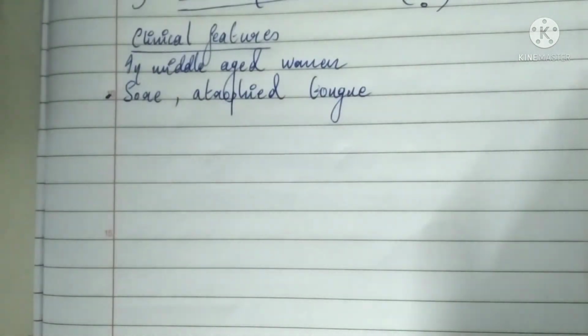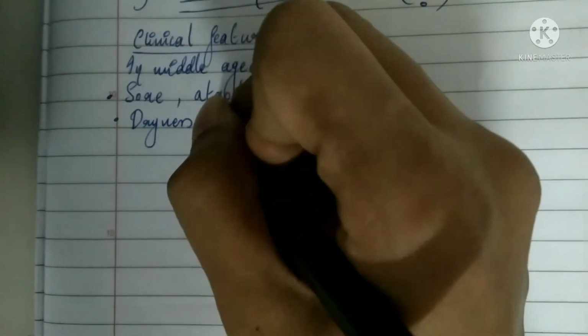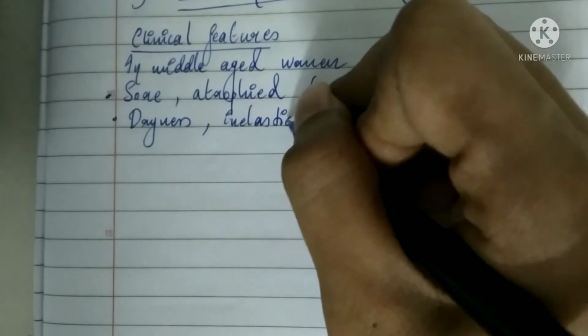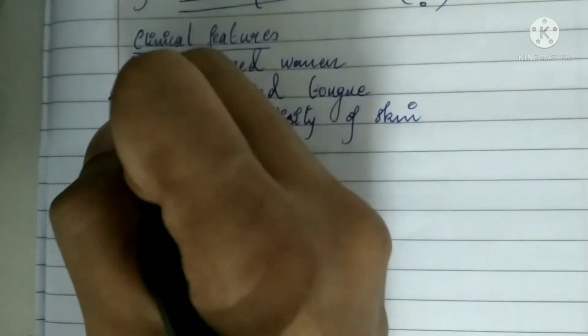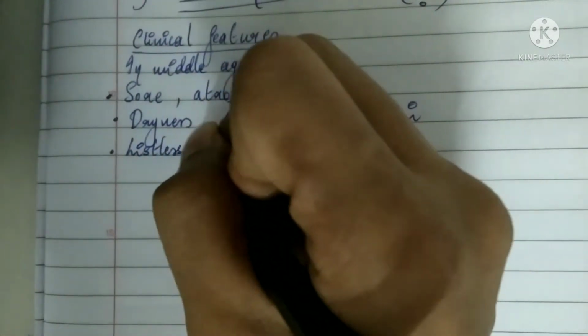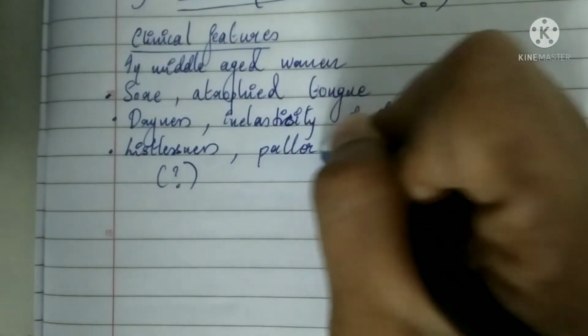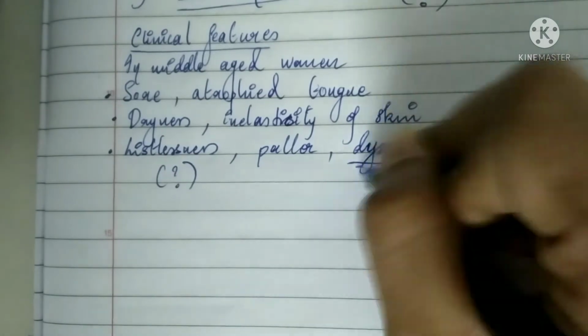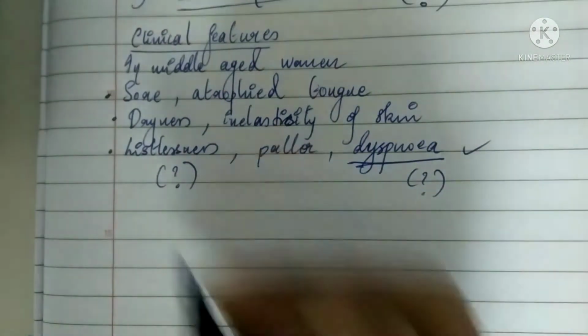The clinical features of Plummer-Vinson syndrome include sore throat, atrophied tongue with reduced papillae, dryness and reduced elasticity of skin, and listlessness and pallor with dyspnea.